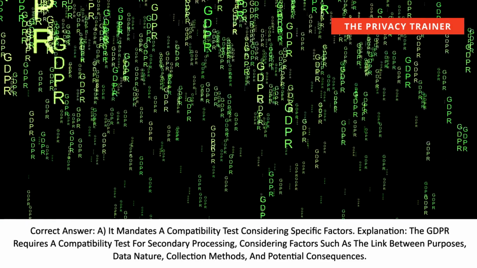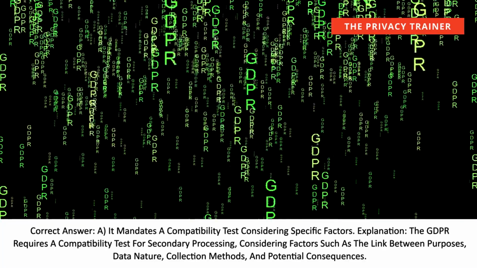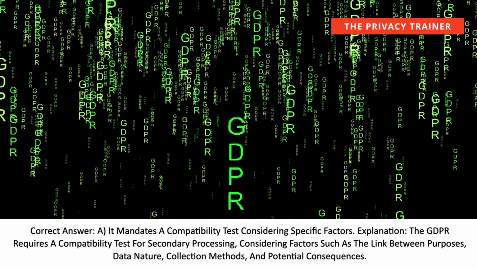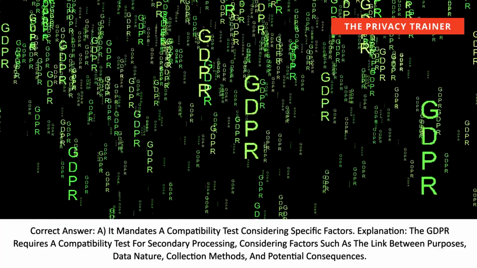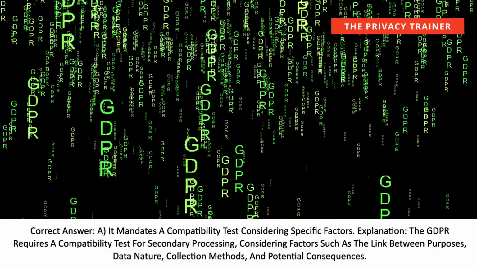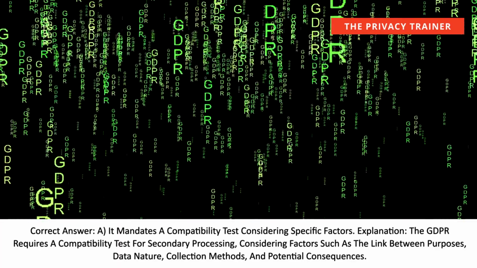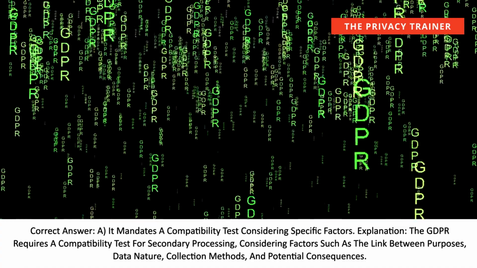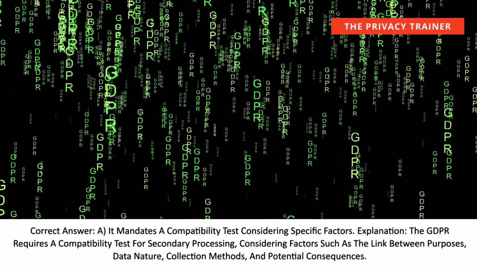Correct answer: A. It mandates a compatibility test considering specific factors. Explanation: the GDPR requires a compatibility test for secondary processing, considering factors such as the link between purposes, data nature, collection methods, and potential consequences.